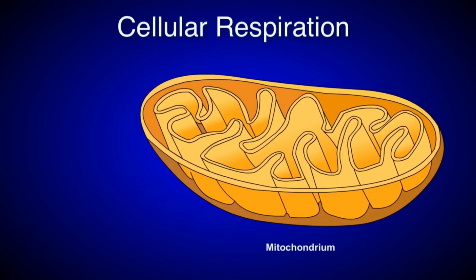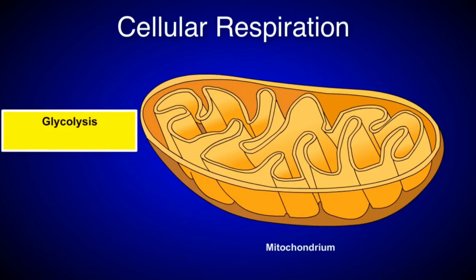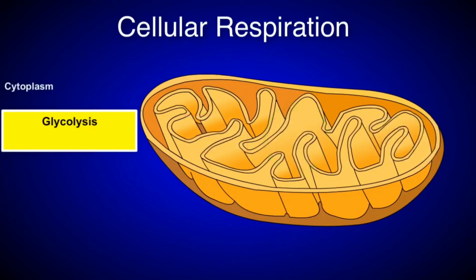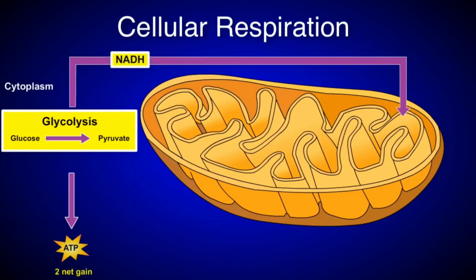Cellular respiration consists of four primary stages. These are glycolysis, the preparatory reaction, the citric acid cycle, and the electron transport chain. The first stage, glycolysis, occurs in the cytoplasm outside of the mitochondria. During glycolysis, enzymes break down glucose into two molecules of pyruvate. During this process, two ATP are produced, and NADH is released to be used in a later step of cellular respiration.